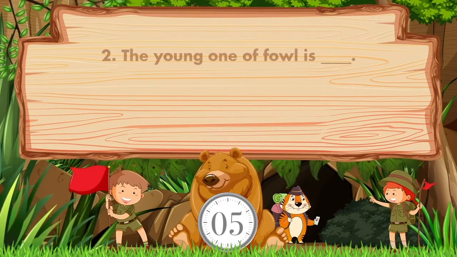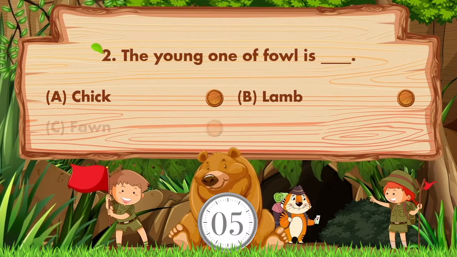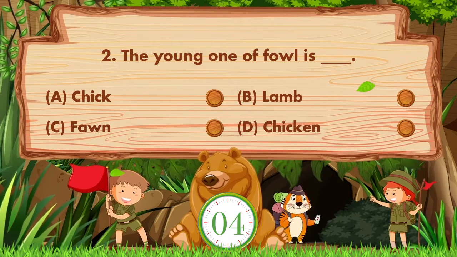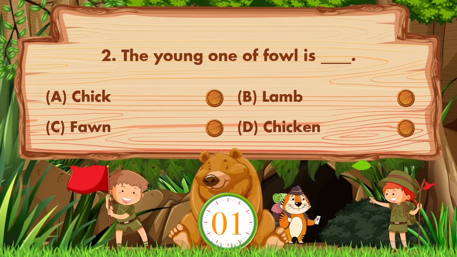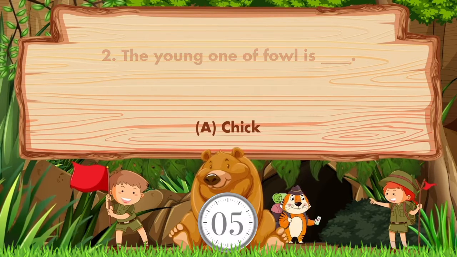The young one of fowl is blank. Option is A. Chick, B. Lamb, C. Fawn, D. Chicken. Answer is option A. Chick.